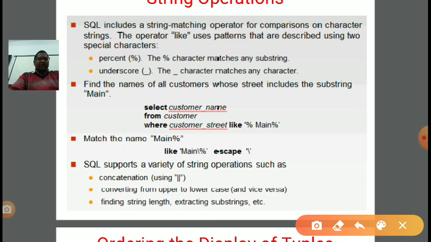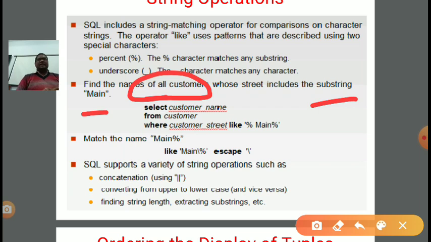suppose we want to find the names of all customers whose street includes the substring "Main". Means in the condition we need to check whether any street name contains that collection of characters, and then those particular customer names will be picked.